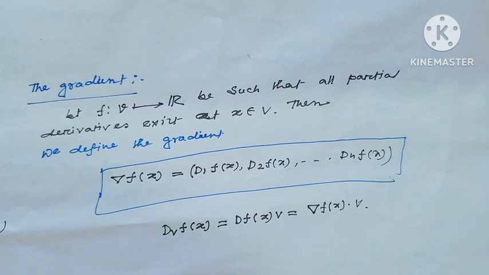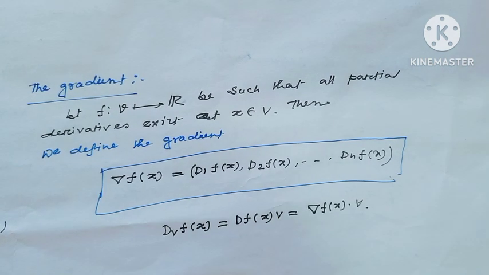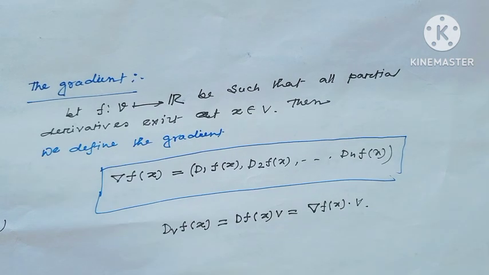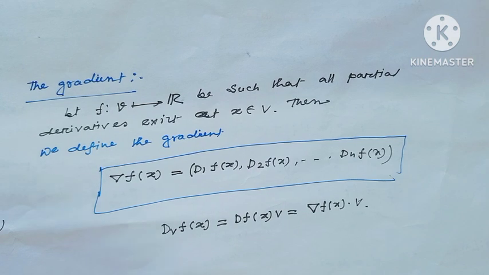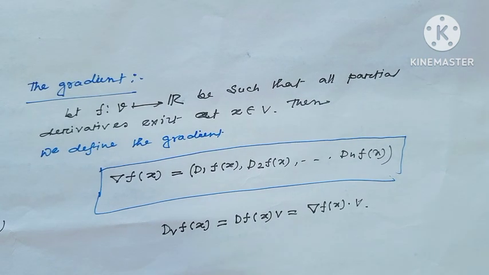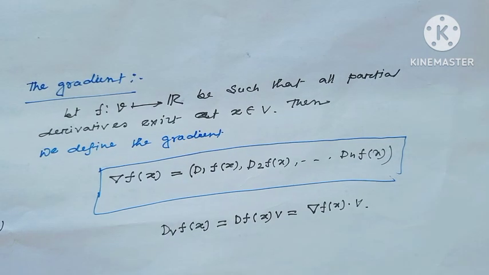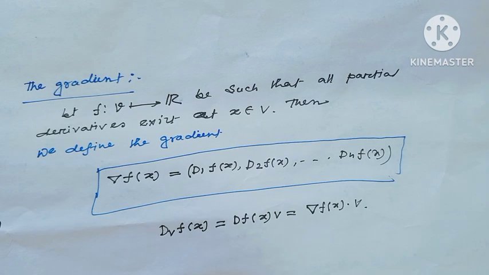We all know, if f defined from V to R is such that all partial derivatives exist at x belonging to V, then we define the gradient: the gradient of f(x) equals the partial derivatives d1 f(x), d2 f(x), up to dn f(x).